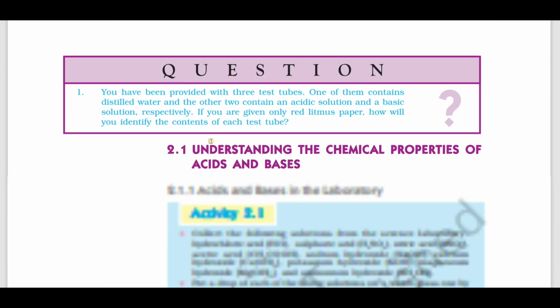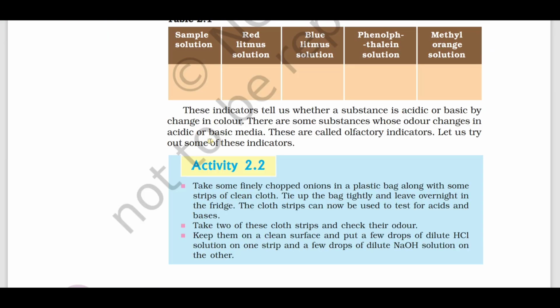Next, you should learn the examples of olfactory indicators. What are olfactory indicators? The substances which change their odor, that means smell, in the presence of acid or base are called olfactory indicators.